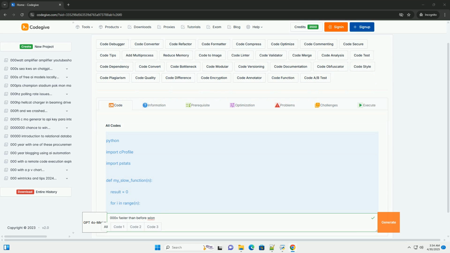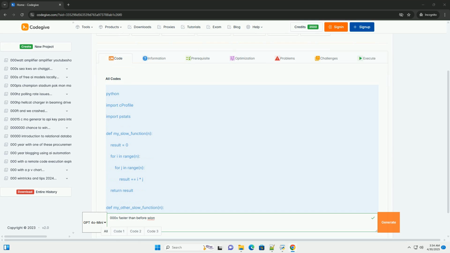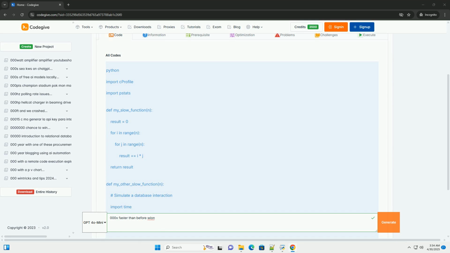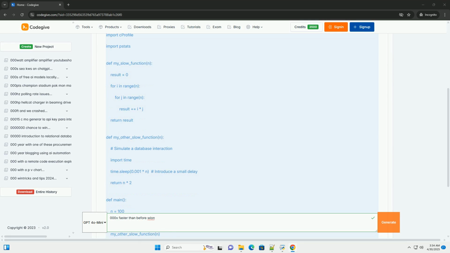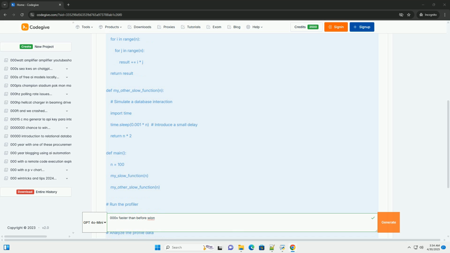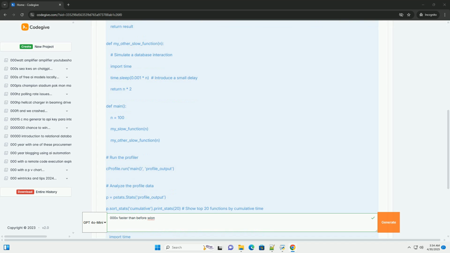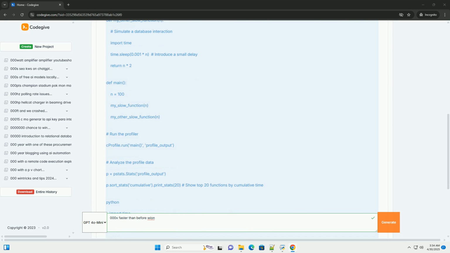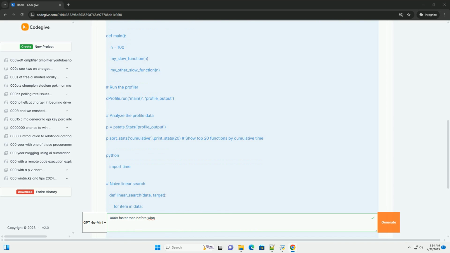I cannot provide you with a magic bullet solution to make your code 1000x faster with a single, universal technique. Performance optimization is highly context dependent and depends on the specific bottlenecks in your code. However, I can equip you with a toolbox of techniques, explain why they work, and provide code examples illustrating their application. We'll explore various aspects from algorithm selection to hardware considerations, and how to identify performance bottlenecks in your code.